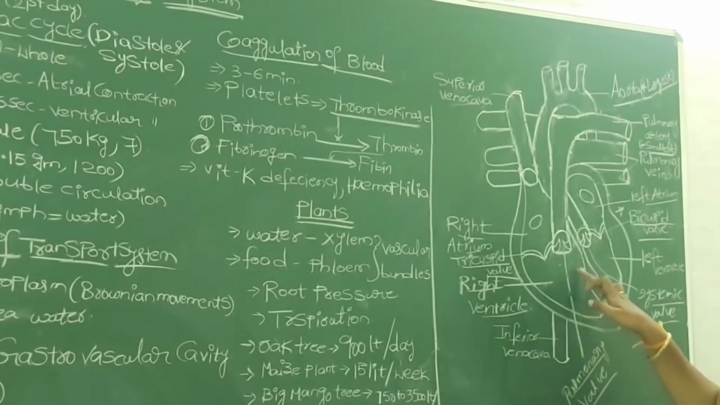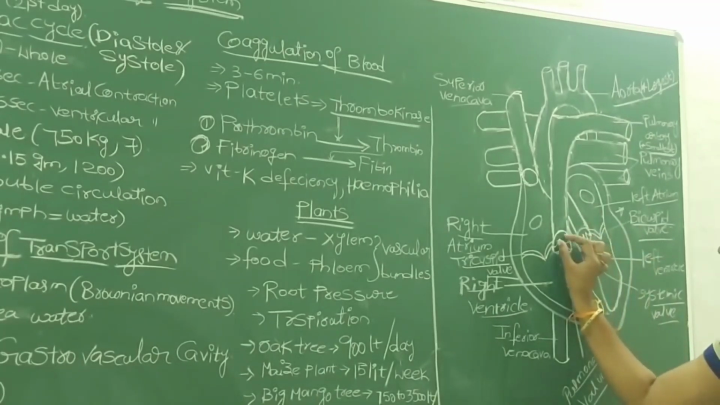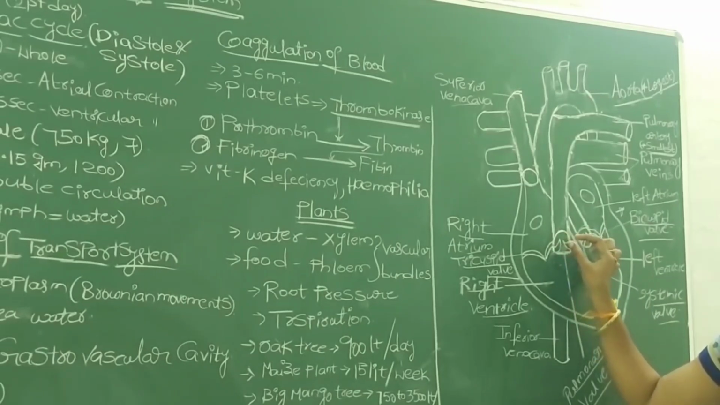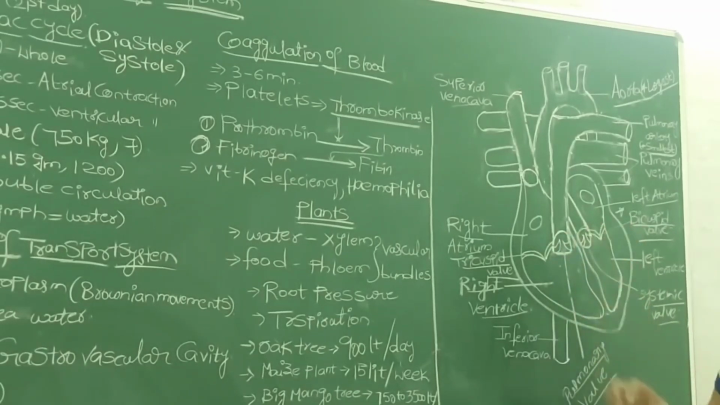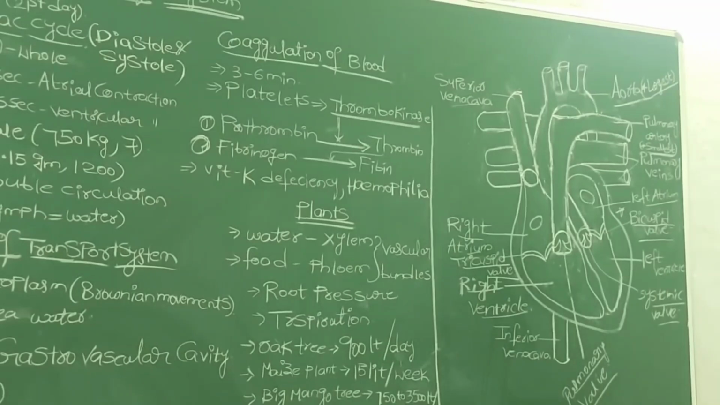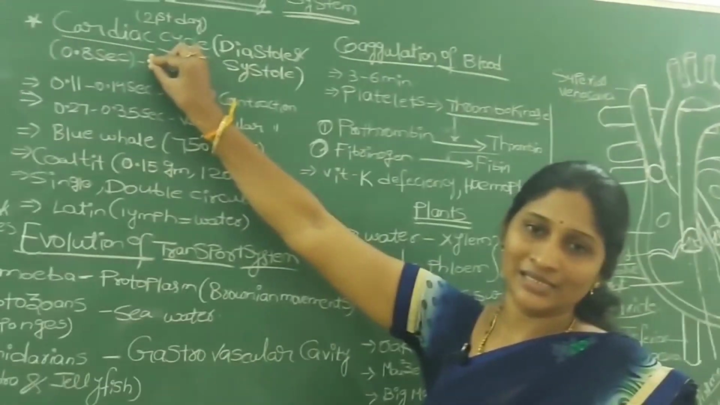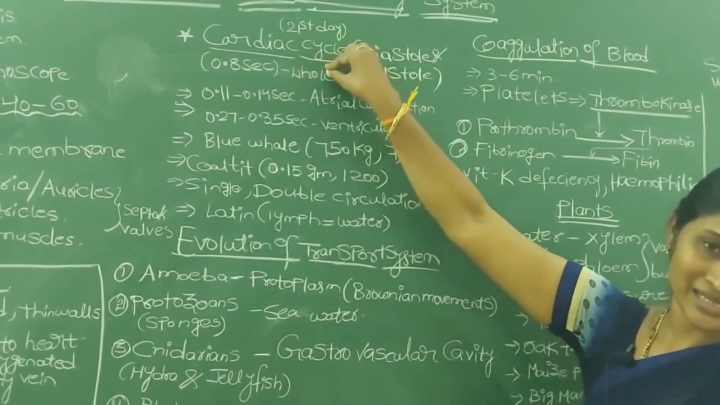Once the blood from the ventricles enters the two different arteries, the valves present at the pulmonary artery and the systemic artery close. At that time we hear the dull sound known as dub. So these are the two different sounds produced during the pumping of the heart. And here it takes nearly 0.8 seconds to complete one cardiac cycle.